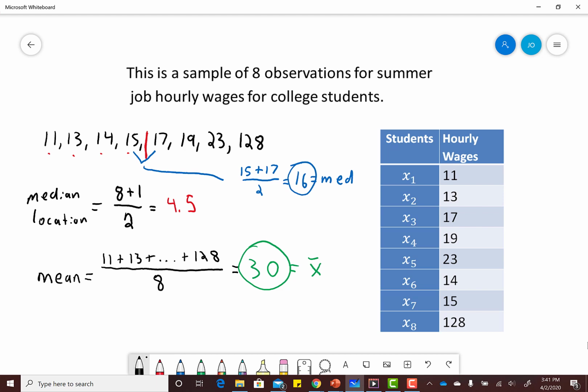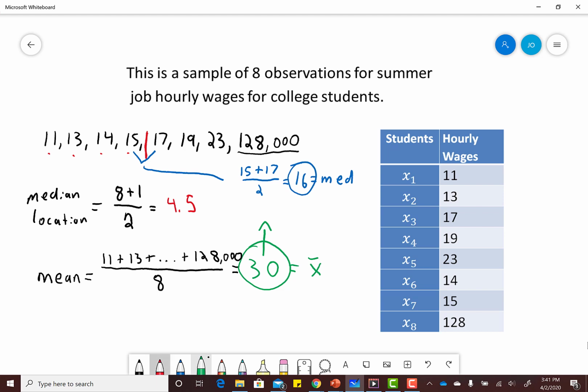maybe, I don't know, Mark Zuckerberg himself's hourly salary of $128,000 an hour. Oh boy. Well, is that going to affect our mean at all? Well, now that last value is $128,000. This mean is going to skyrocket up.